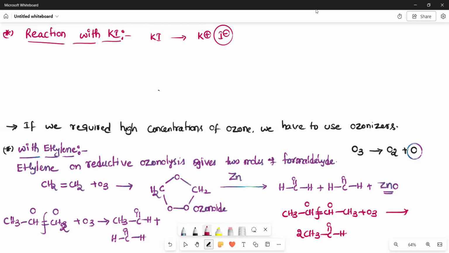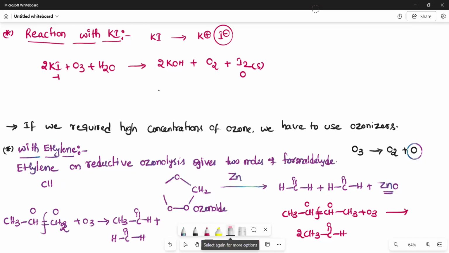ఏ ఫామ్ లో ఆక్సిడైజ్ అవుతుంది? Which form it will be went on to oxidation? I minus may be converted into I2. So therefore, potassium iodide plus O3 plus water, that gives rise to 2KOH plus O2 gas plus I2 solid. So here iodide oxidation state is -1. In I2, iodine oxidation state is 0.